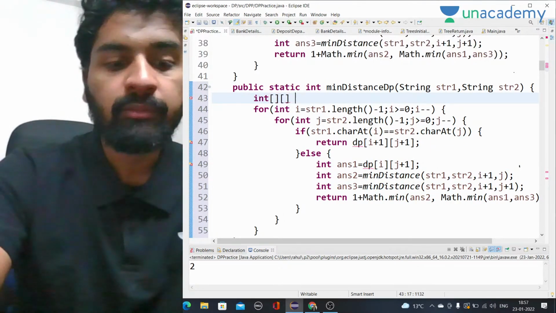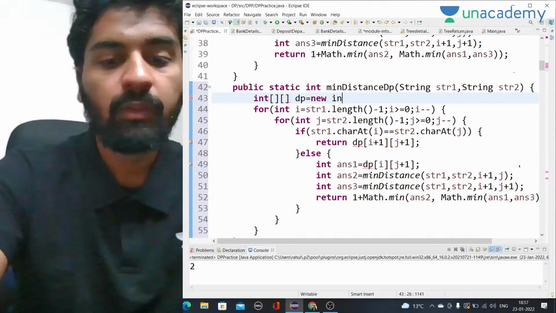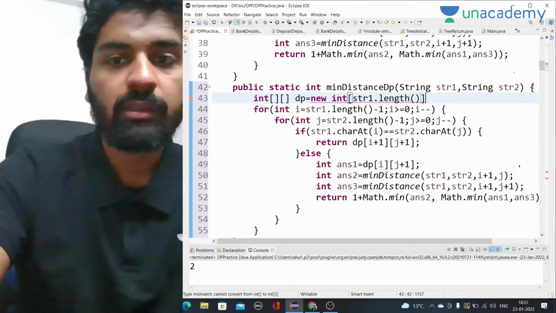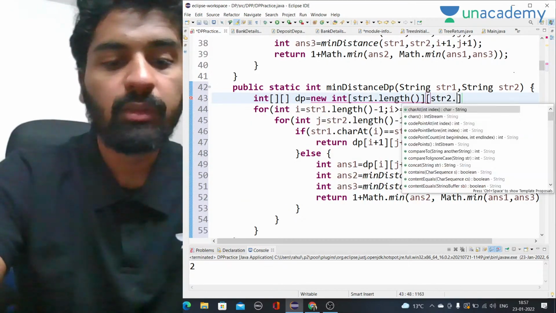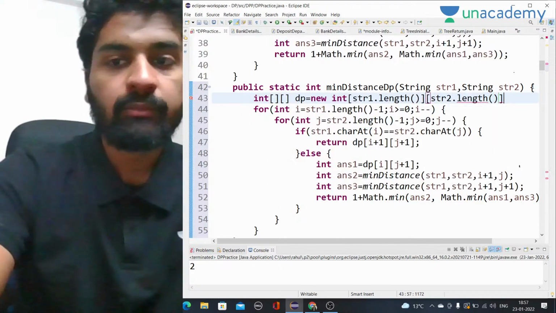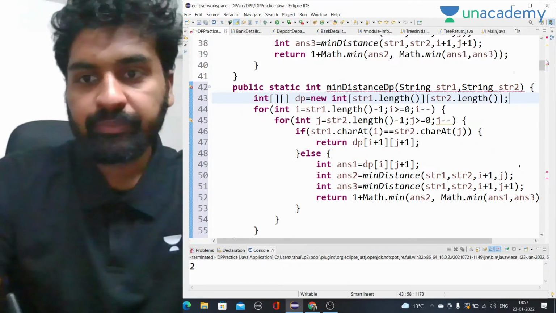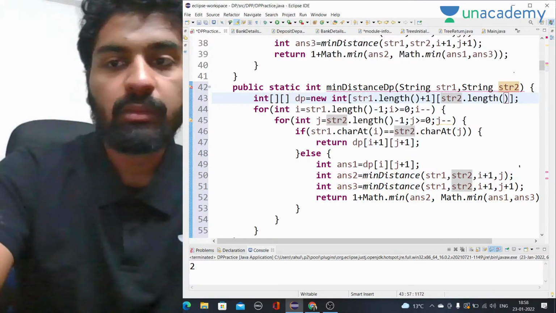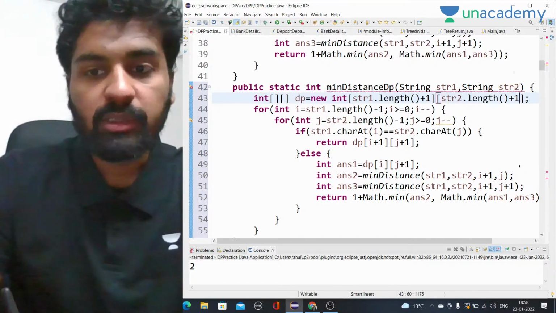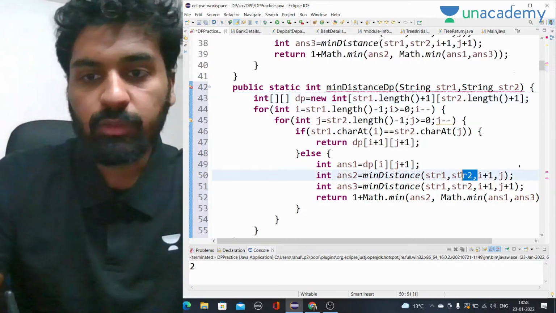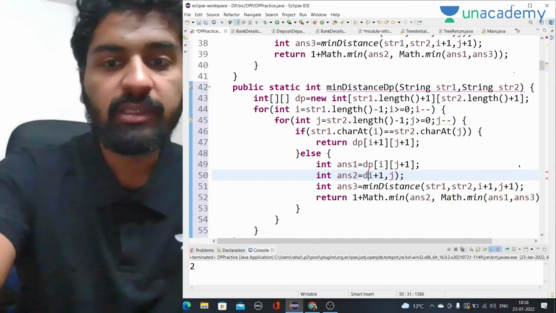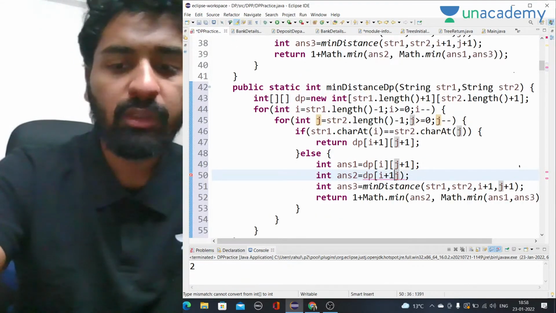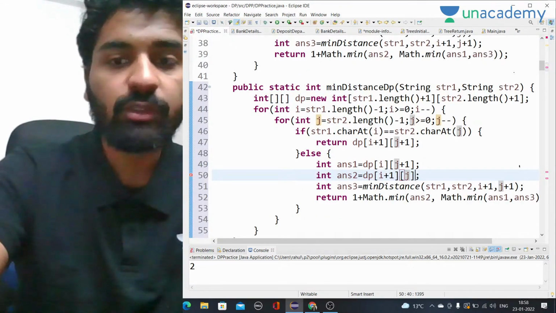Int is equal to new int, str1.length plus 1 and str2.length plus 1, right? So this is the simple DP array. Here as well we are going to do the same thing, we are going to convert it into DP, same recursion, just use it with DP. Okay, if you have any doubt in logic or anything, that will be cleared by this only.